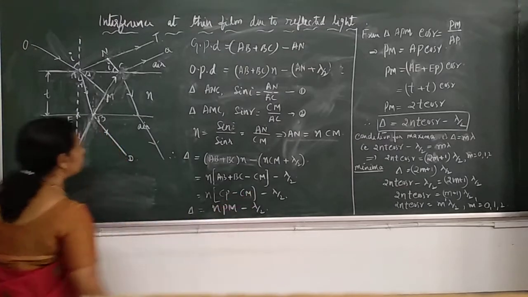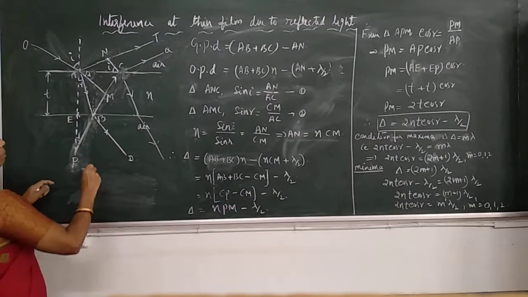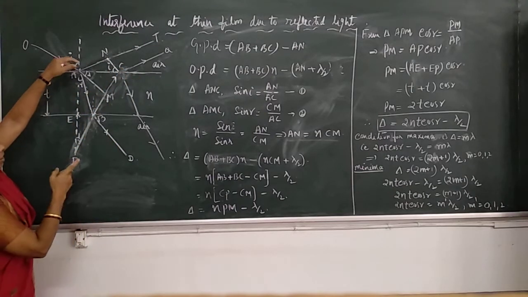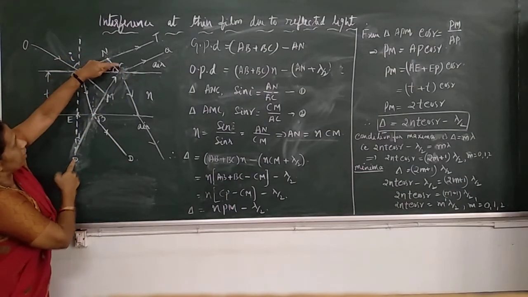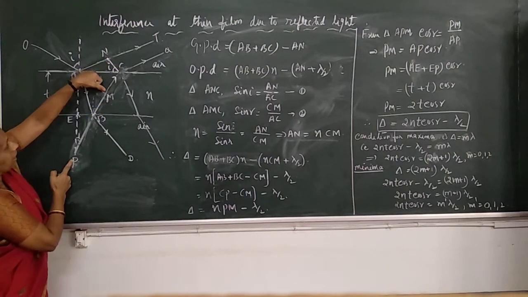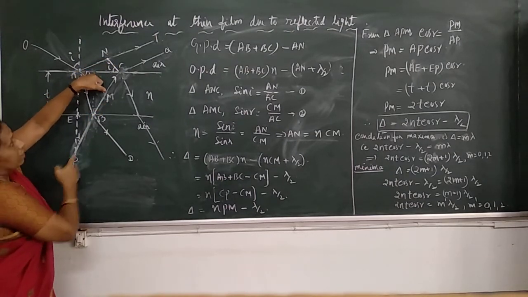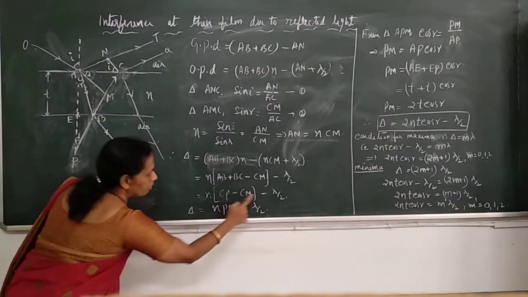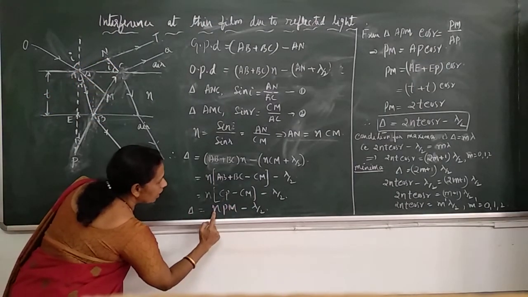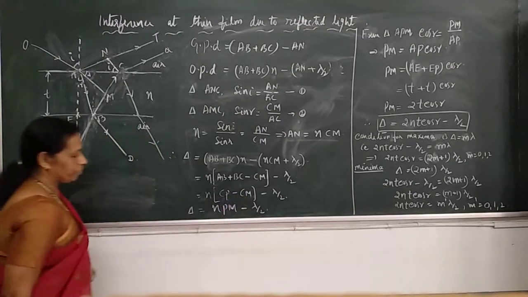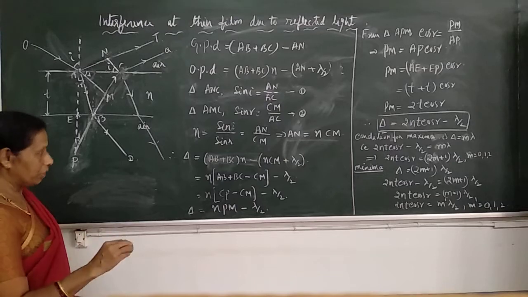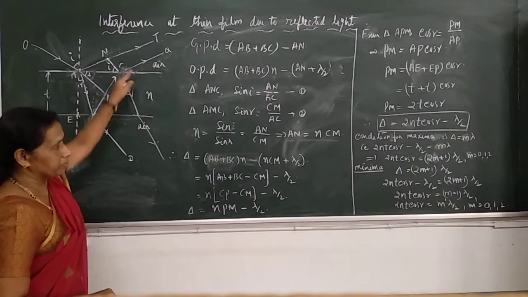Or CP minus CM. From the diagram, CP minus CM gives MP, or PM. So this becomes PM. Delta is N PM minus lambda by 2. This is the net optical path difference introduced between these two reflected rays.